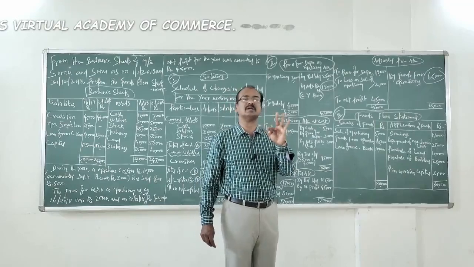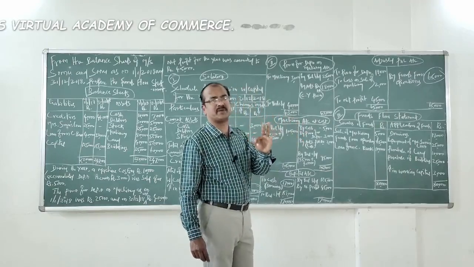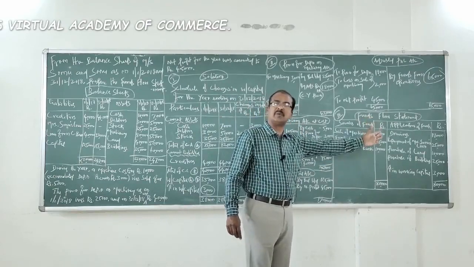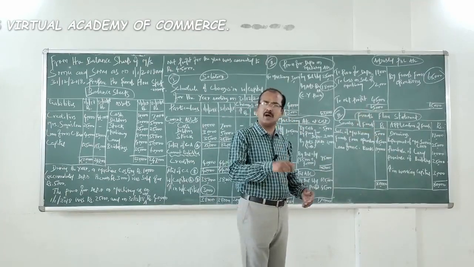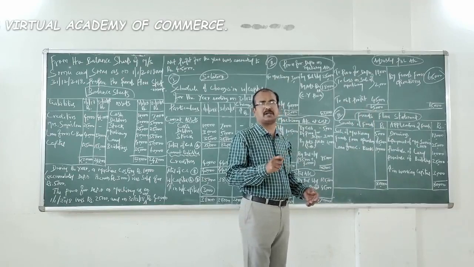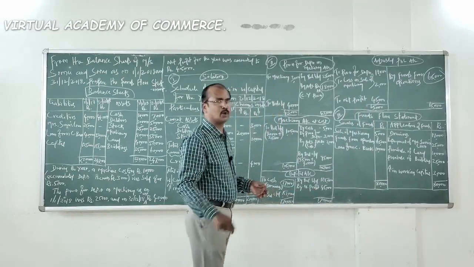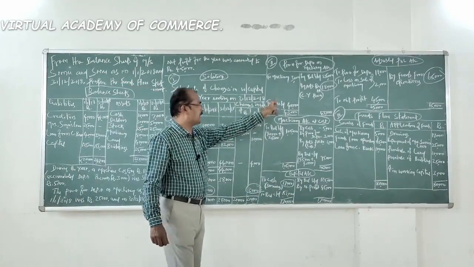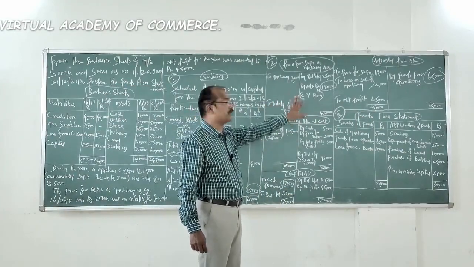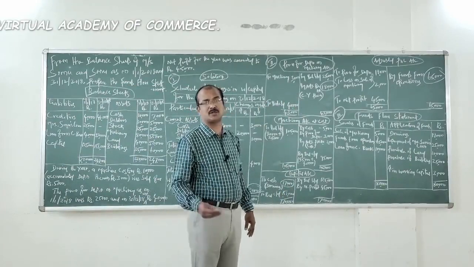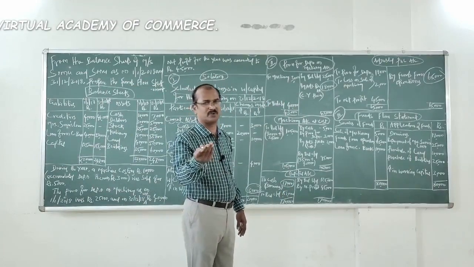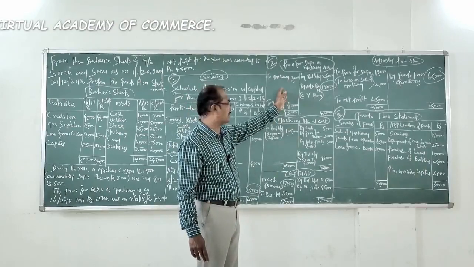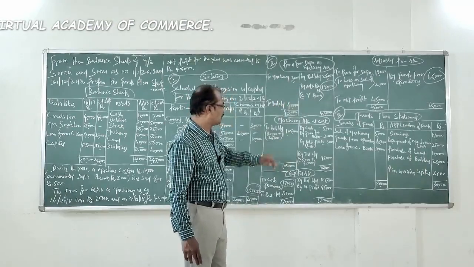Now let's move to the third step, which is the preparation of the funds flow statement. Look at the format: sources of funds, amount column; application of funds, amount column. Now, how to start with this funds flow statement? Again, go through the ledgers one after the other. Is there any connection between the provision for depreciation on machinery account and sources and application of funds? You don't find any cash aspect related to this ledger. You understand, right? Then go through the next one.